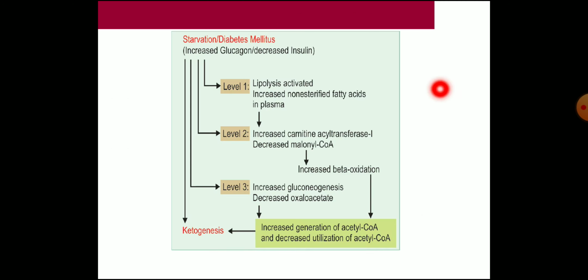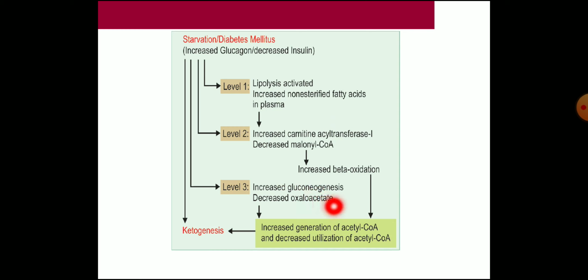So in this diagram, you can see the levels where it is regulated. The first one is lipolysis, and the second one is the CAT1 level, where beta oxidation inhibition is by malonyl coenzyme A. Decreased malonyl coenzyme A will stimulate fatty acid oxidation and produce increased beta oxidation and more acetyl coenzyme A. Then at the third level, increased gluconeogenesis will decrease the oxaloacetate.